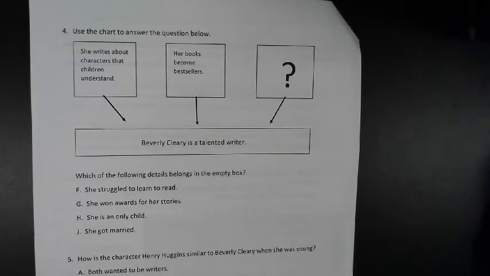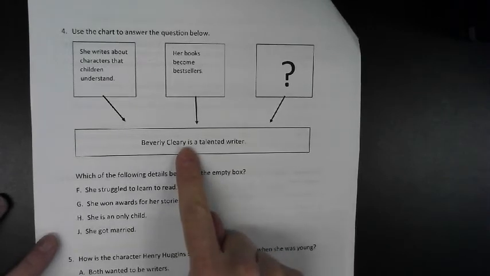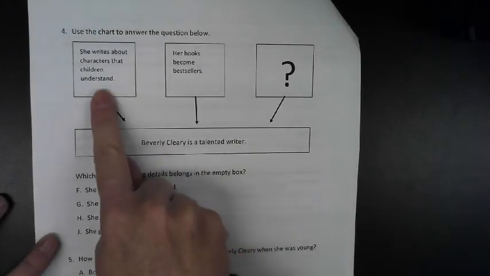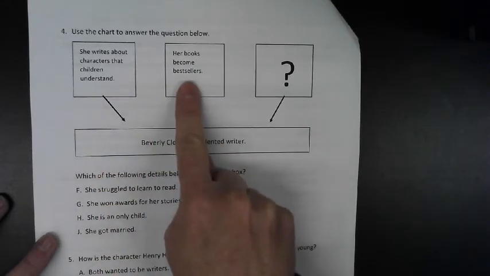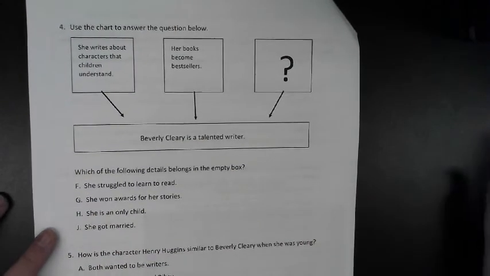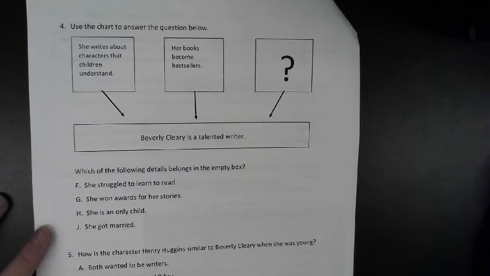Number 4. Use the chart to answer the questions below. Which of the following details belongs in the empty box? Beverly Cleary is a talented writer. She writes about characters that children understand. Her books become bestsellers. F. She struggles to learn to read. G. She won awards for her stories. H. She is an only child. J. She got married.